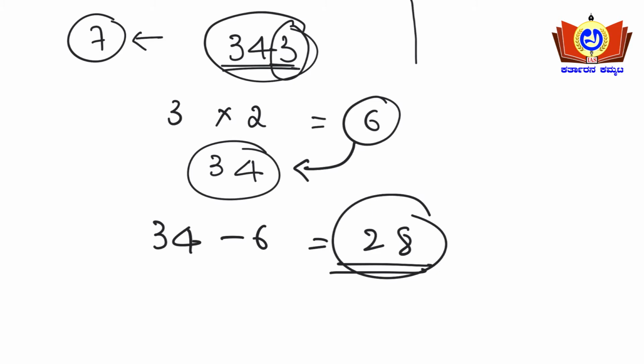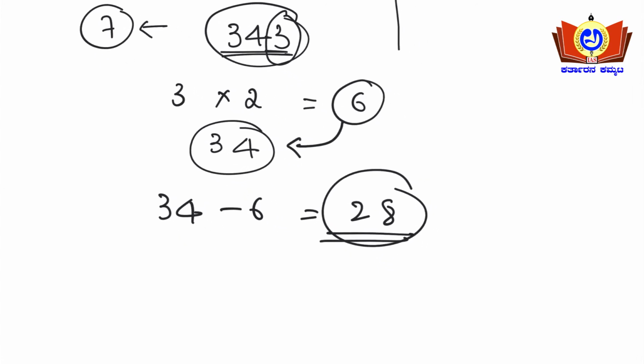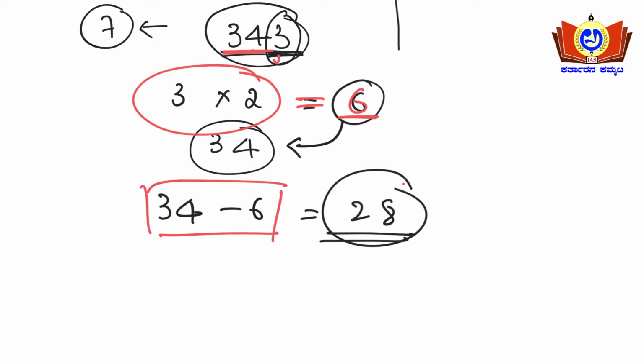See friends, what you did here is, you take the last digit and multiply it by 2. 3 you multiplied by 2, you got the answer. So the remaining numbers will be 34. So 34 minus this answer, 34 minus 6, we got 28, and you need to check whether this 28 is divisible by 7. Then only the number is divisible by 7 here.